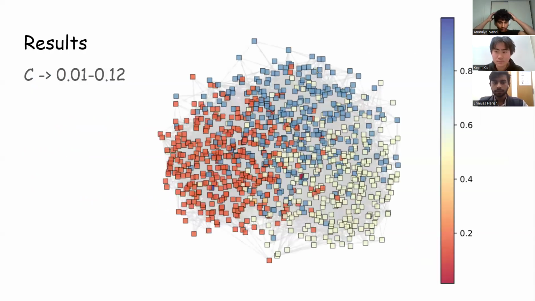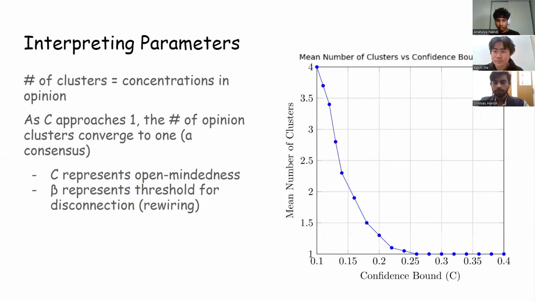And one thing to recognize, can you go back to the previous slide, is that C again represents the open-mindedness between the nodes, and beta represents the threshold for disconnection, or basically how much can I take when I interact with someone before I need to leave and rewire myself.